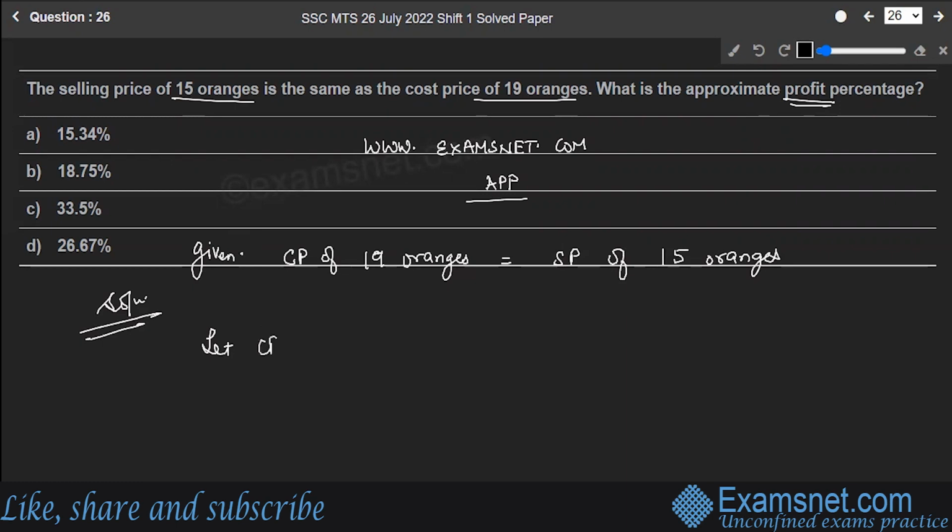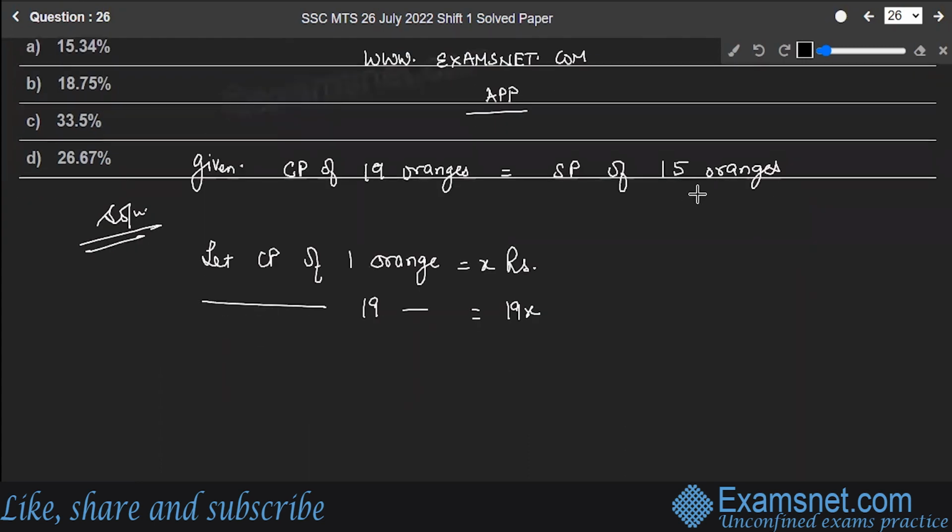First of all, let cost price of 1 orange be x rupees. Then what will be the cost price of 19 oranges? It will be 19x. Now it is given selling price of 15 oranges is equal to cost price of 19 oranges. Therefore, selling price of 15 oranges is equal to 19x.